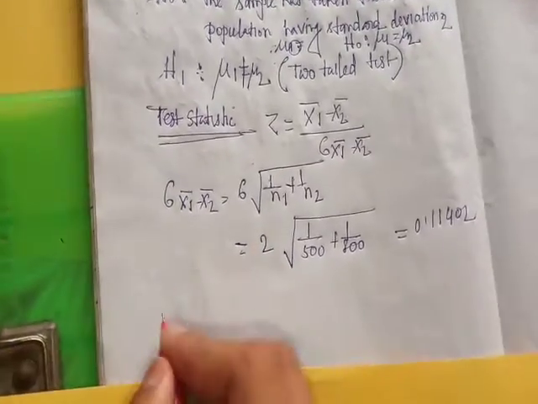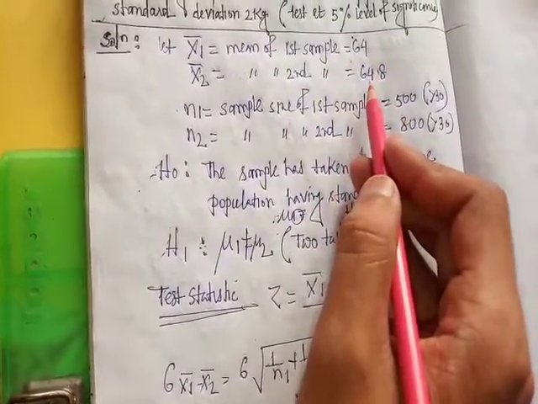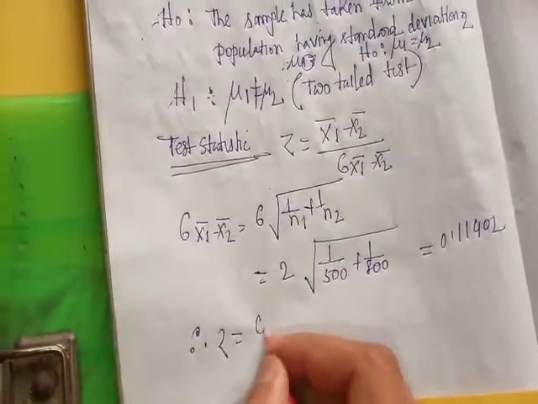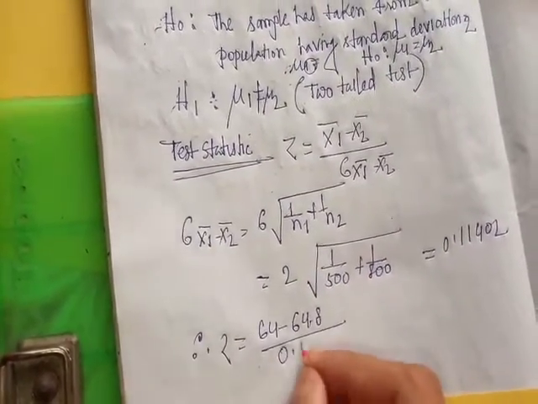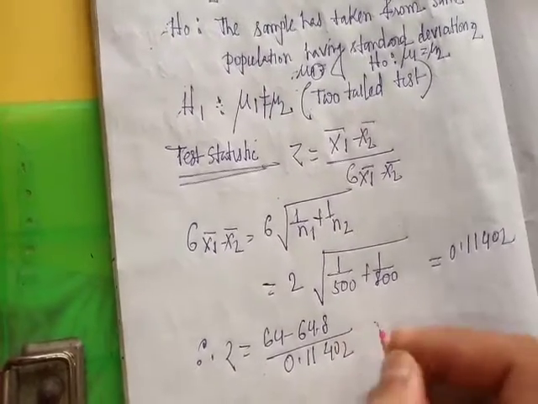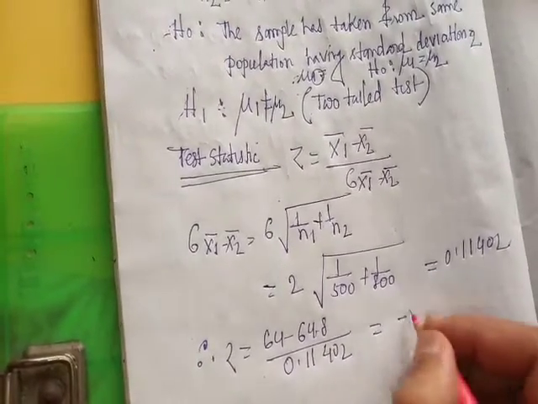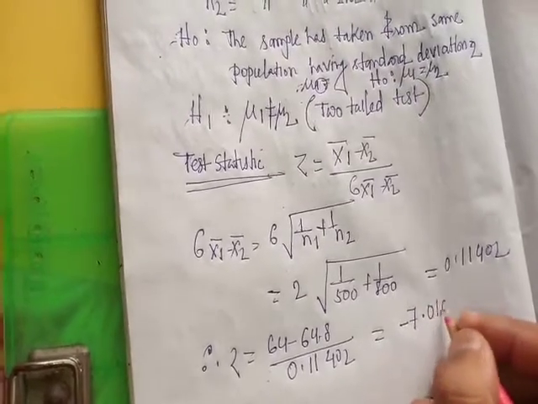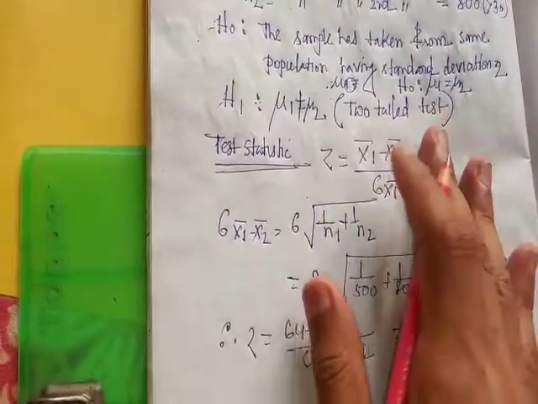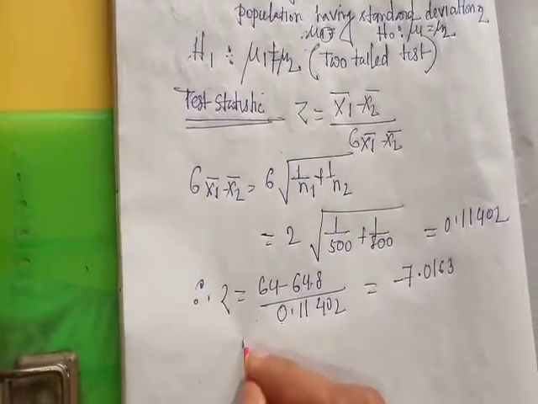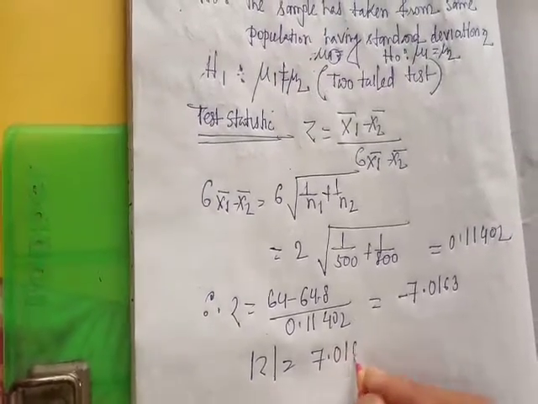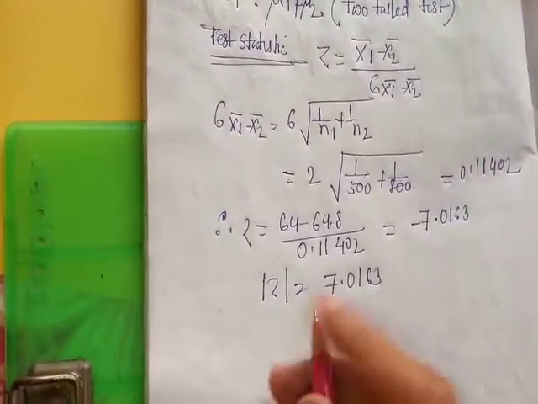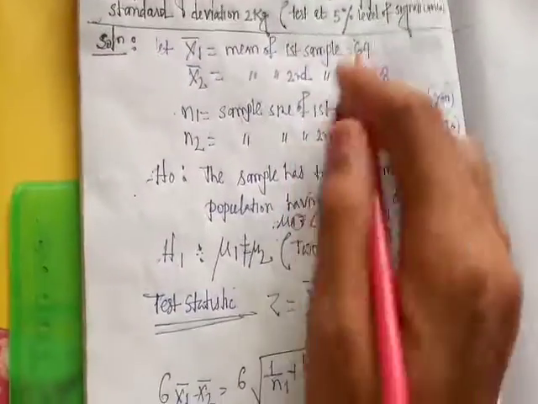Therefore z equals x1 bar minus x2 bar, that is 64 minus 64.8, divided by 0.11402. After calculation we get minus 7.0163. For a two-tailed test we calculate the value of mod z, so mod z is 7.0163.